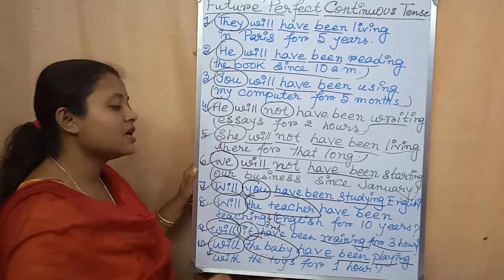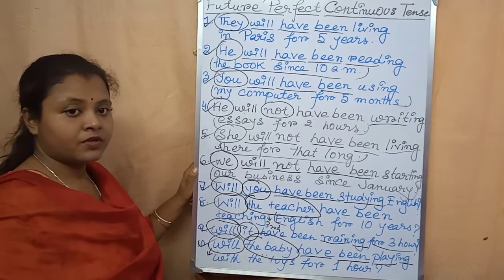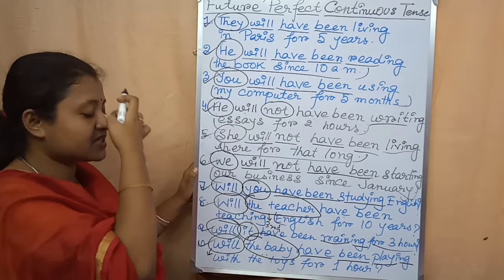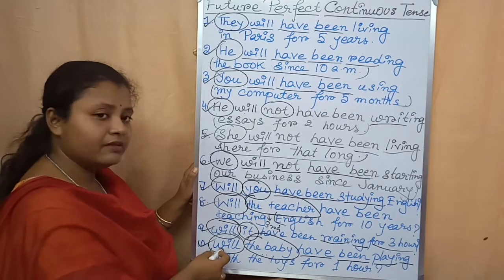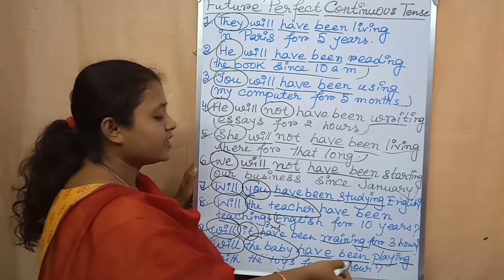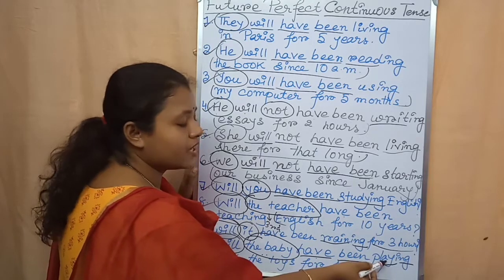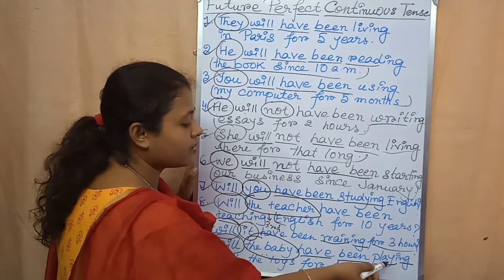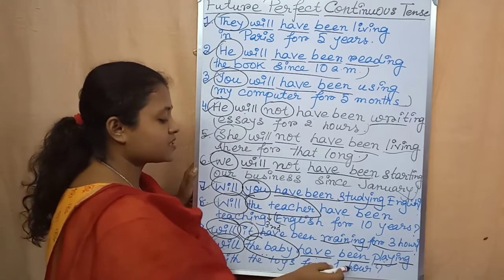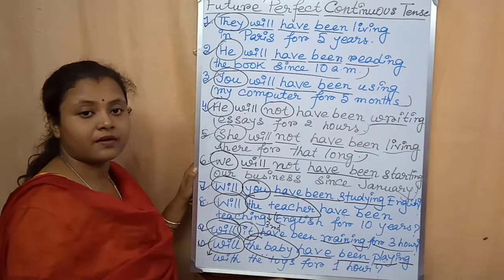Then the question mark. Then again I am repeating. What is the rule of the interrogative sentence in future perfect continuous tense? First you have to write will. Then the subject. Then have. Then been. Then verb. The main verb or the present form of the main verb. Then ing. Then the rest of the sentence. Then the question mark. Okay.